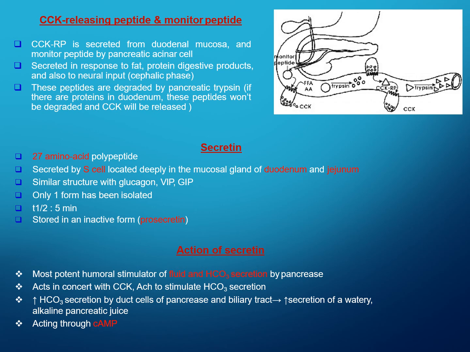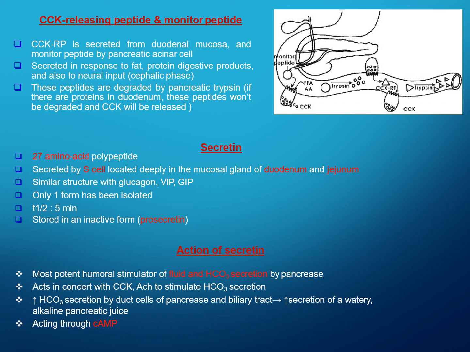The next important hormone is secretin. Secretin is a 27 amino acid polypeptide. It is secreted by the S cells deeply located in the mucosal glands of the duodenum and jejunum. For the duodenum and jejunum, you can just view the images of the stomach. It has a similar structure to glucagon, VIP and GIP. Till date, only one form of secretin has been isolated, and the half-life of this secretin is just 5 minutes. It is stored in an inactive form.